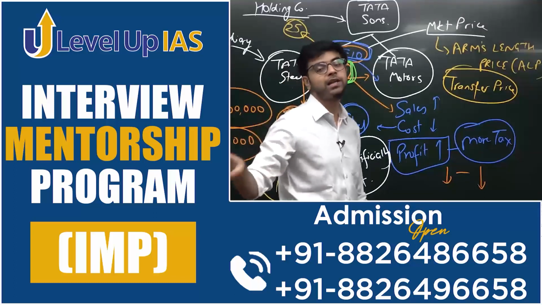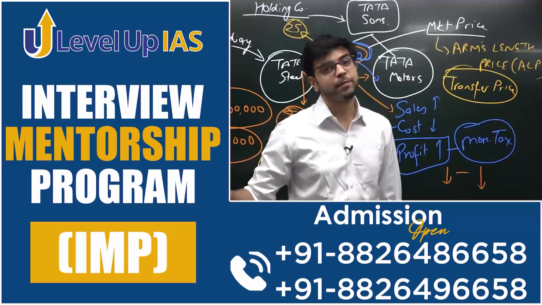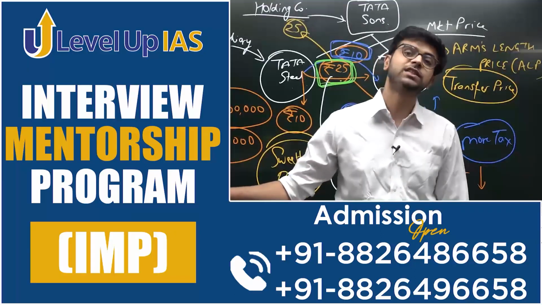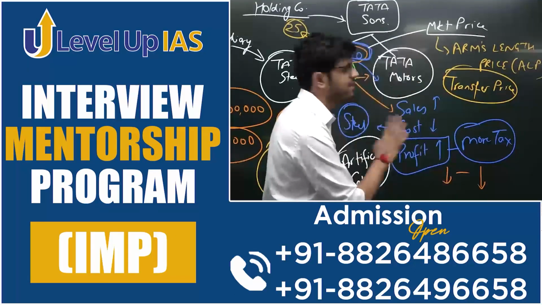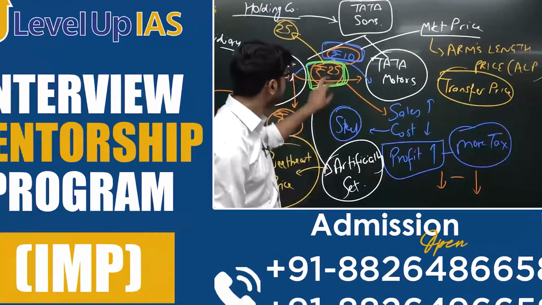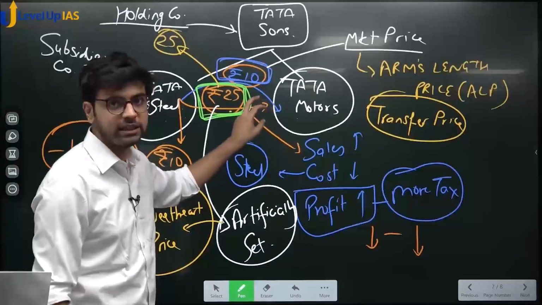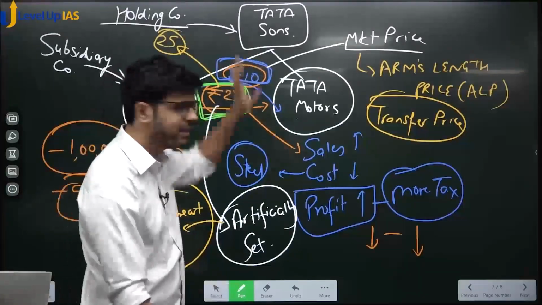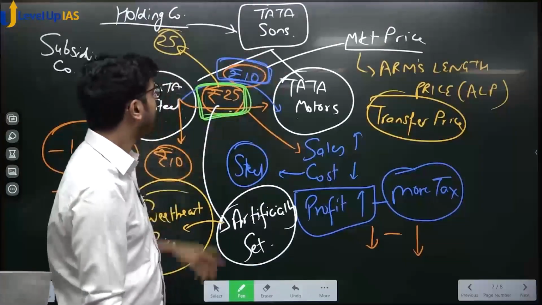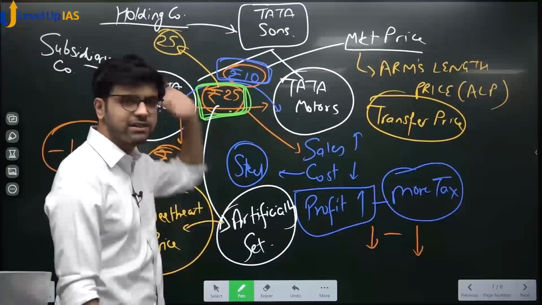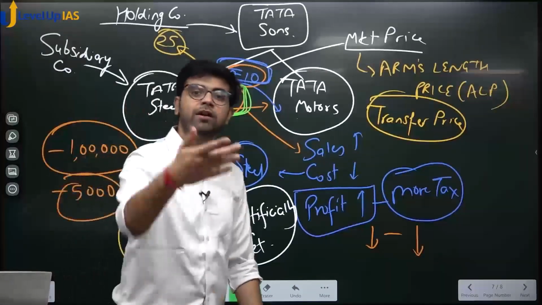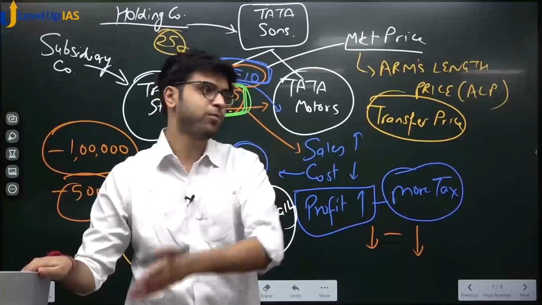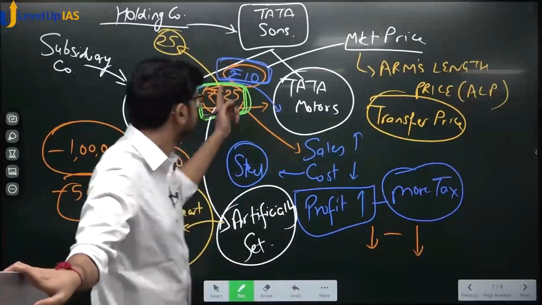So there is a separate branch of taxation, a separate branch of practice of taxation, which is known as transfer pricing. They only study and determine these prices. See, the calculation of this 25 and this 10 is not that easy. We have just simplified it. So the tax department will say that as per our calculation 10 is coming. Tata Sons will say as per our calculation 25 is coming, it is genuine. So it will go into litigation. Yes or no? The tax department will put a case on Tata, Tata will put a case on the tax department. You know, this 25 is right, this 10 is wrong.